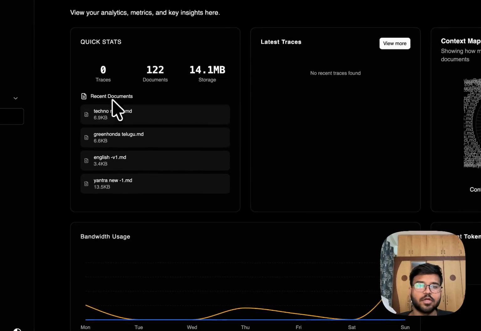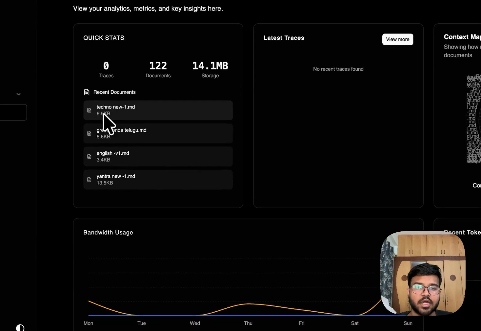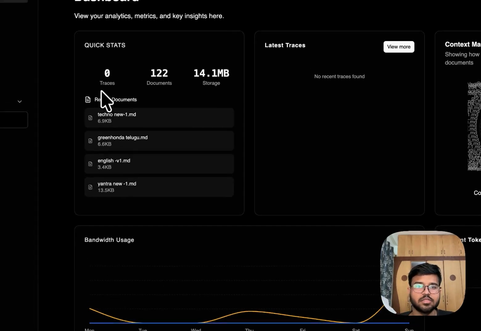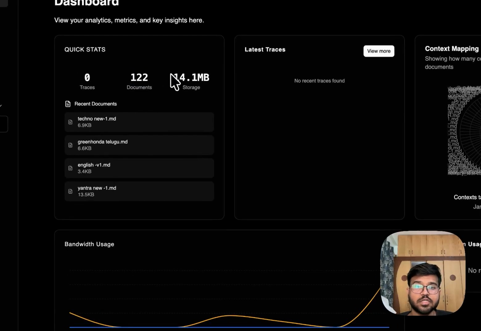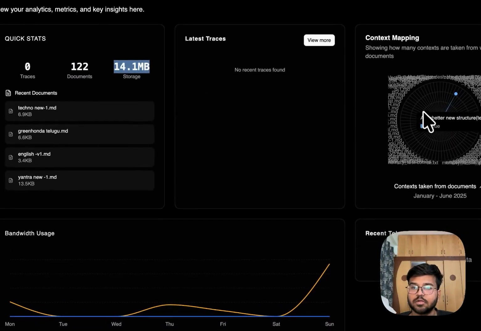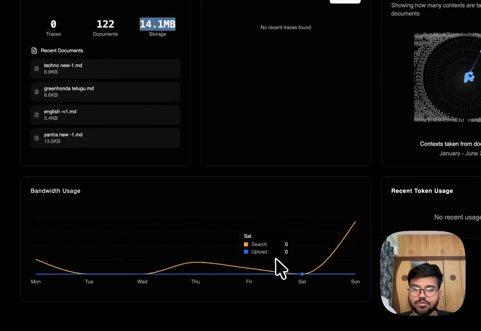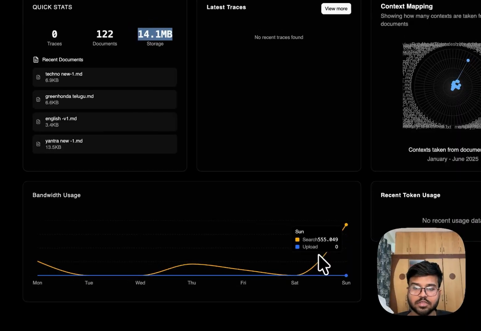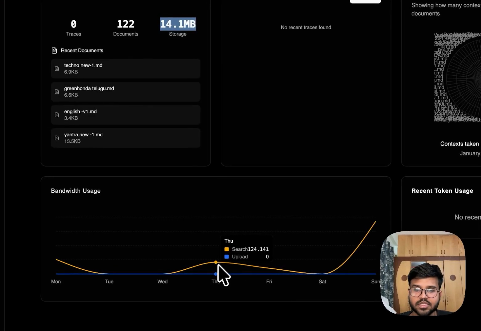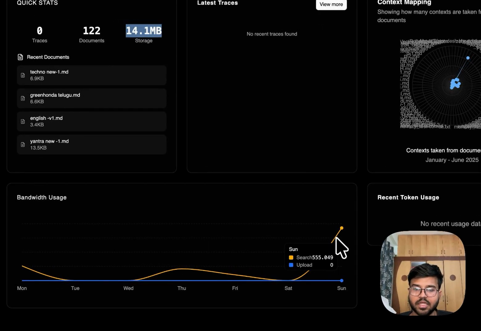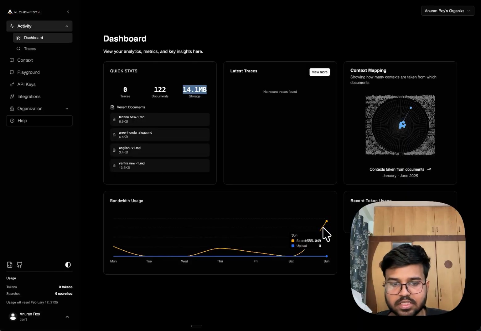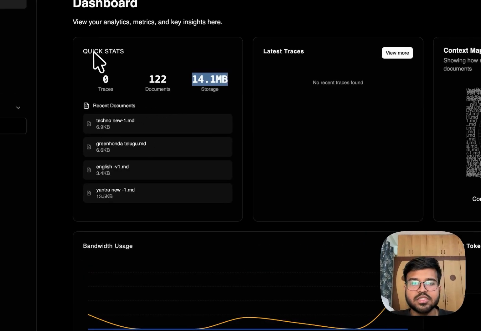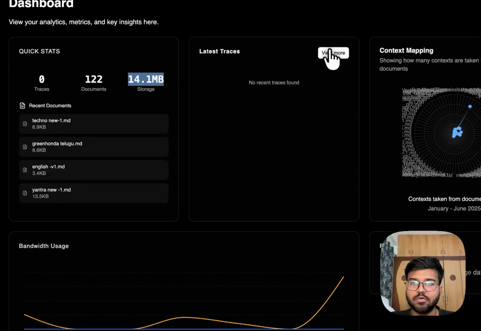So here you can see I have uploaded multiple data points regarding some of the customers that we have, around 102 documents. We have storage use, and the context mapping across so many documents. And this also shows me the entire bandwidth usage, as in how much search I actually did. For search, I had approximately 555 million tokens very easily. So yeah, moving forward.